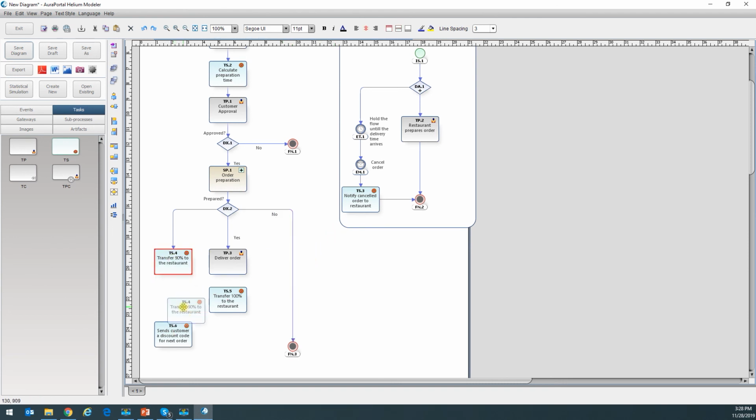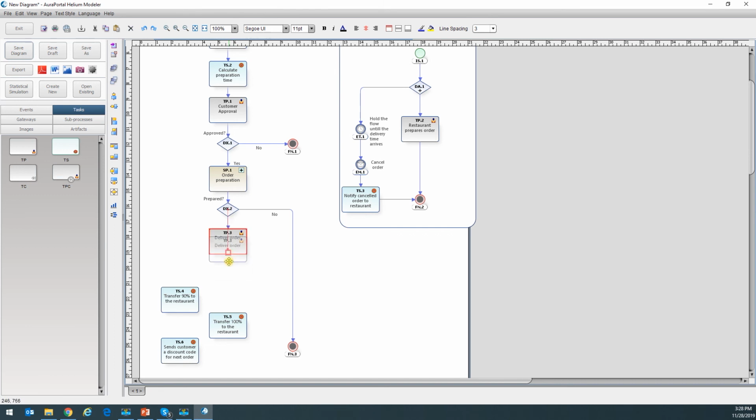And then this decision has to take place later on because first we deliver, and once we've delivered, we're going to transfer the money to the customer, sorry, to the restaurant. So we're not going to transfer the money to the restaurant before we have delivered. So I'm going to move this a little bit. I'm going to add another gateway. And this one is going to say on time. Okay, so if it's yes, we're going to transfer 100%. There we go. And if it's no, we're going to transfer 90%.